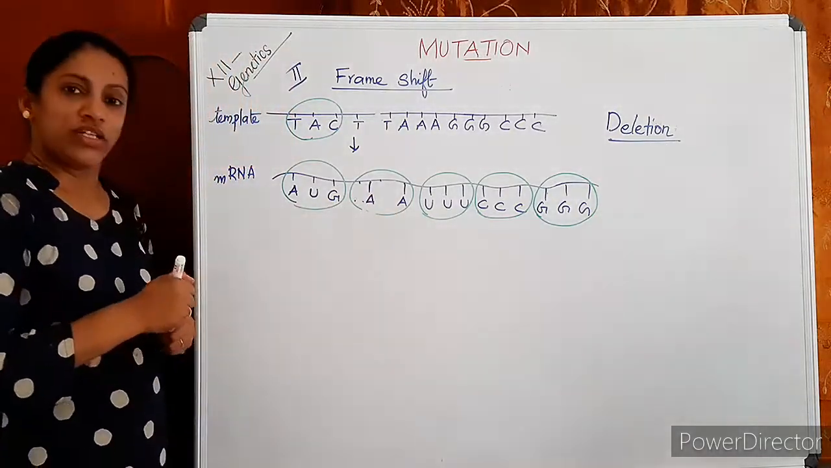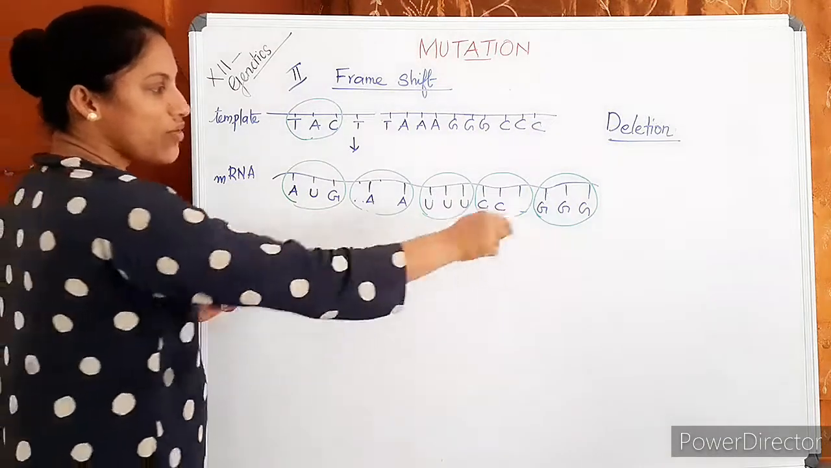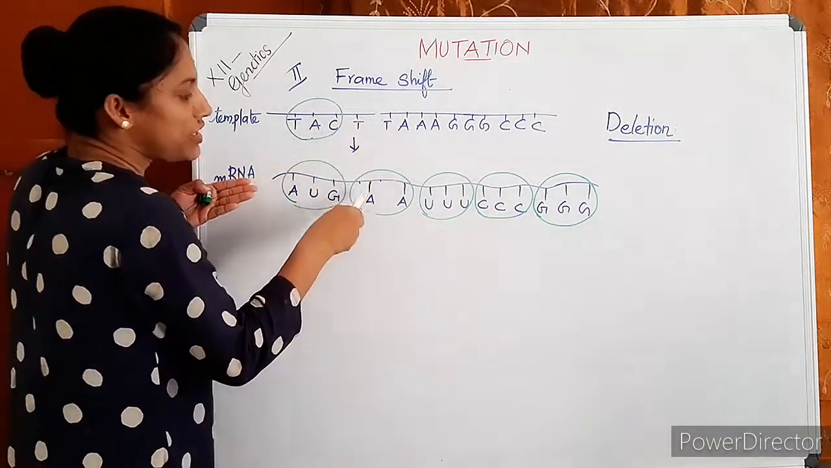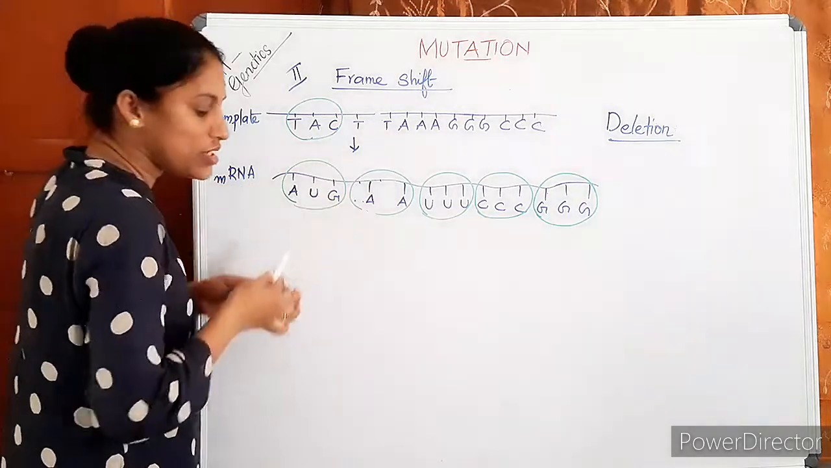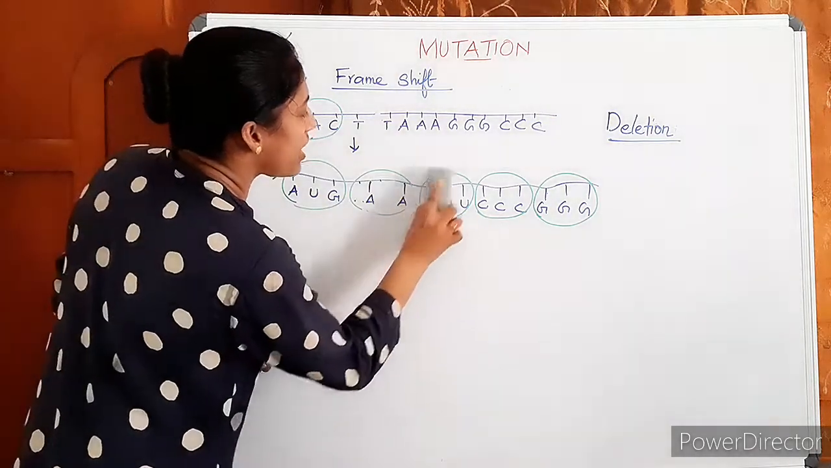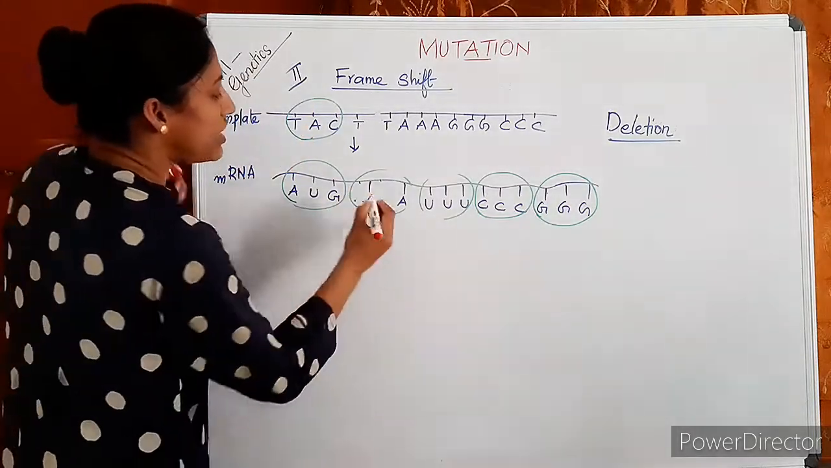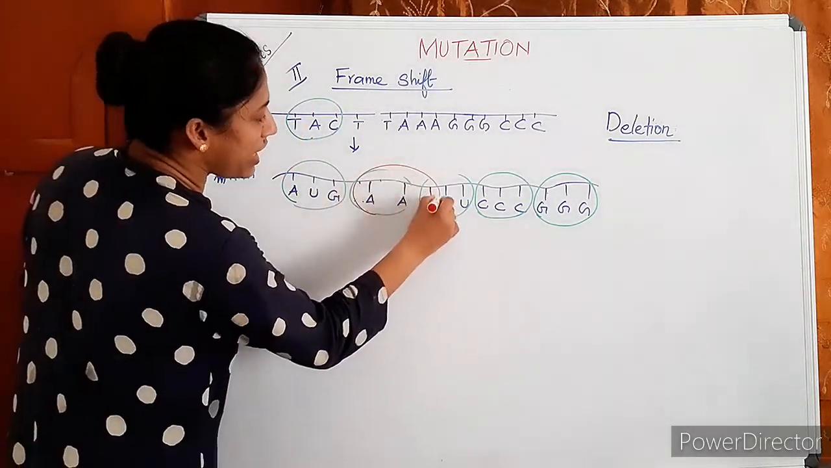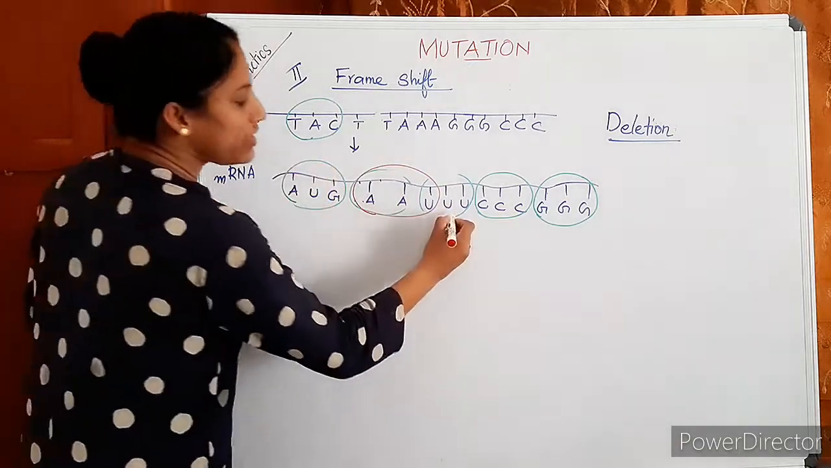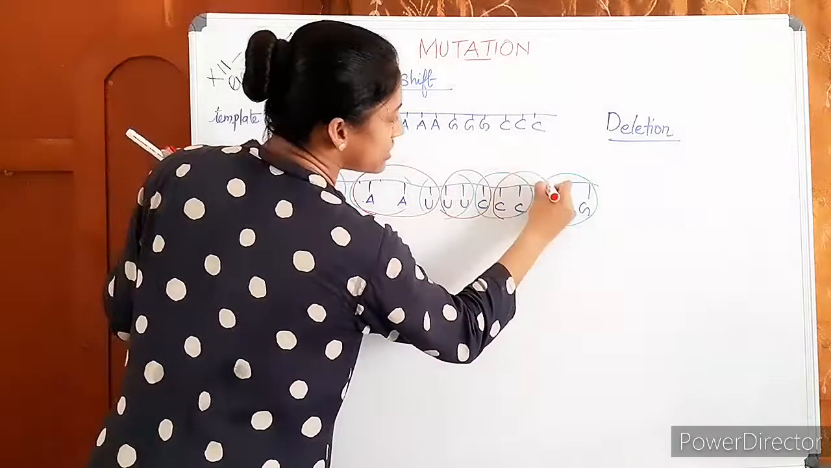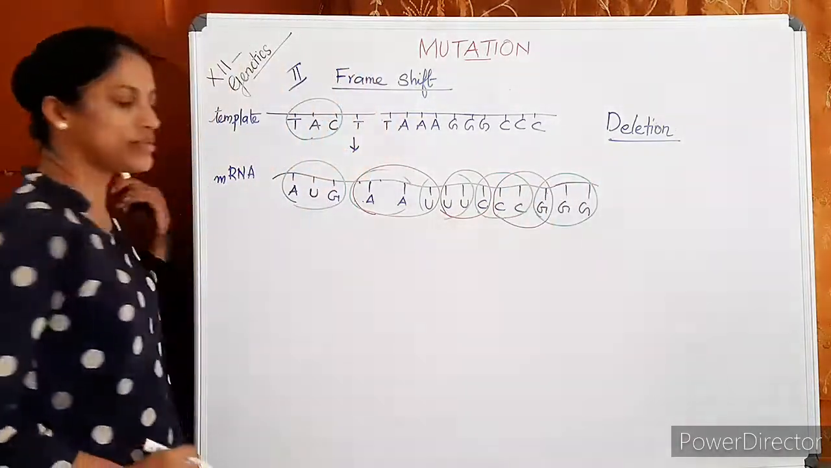Then, just listen here. This was our earlier triplets. But when there is a deletion, this is not a triplet now. So what happens? The entire triplet will be changed. That means the next triplet will be AAU. Then the triplet will be UUC. Then will be CCG. Like that.